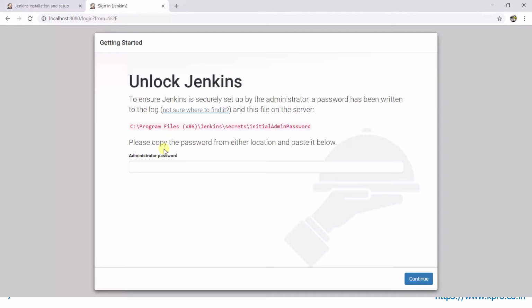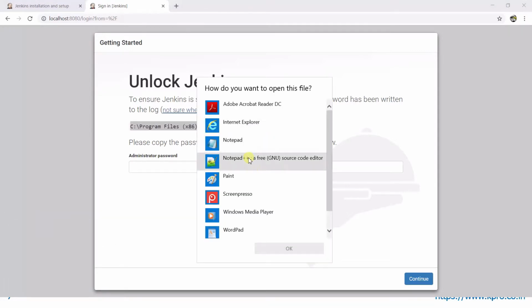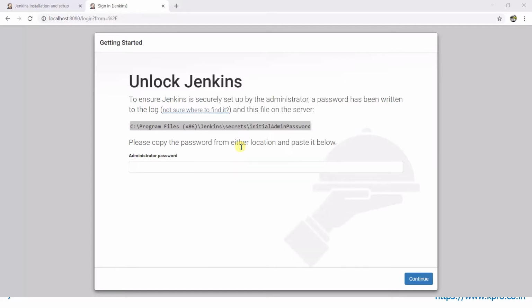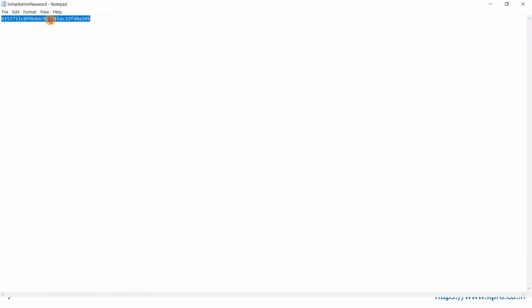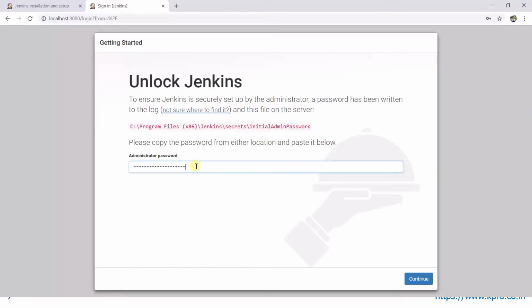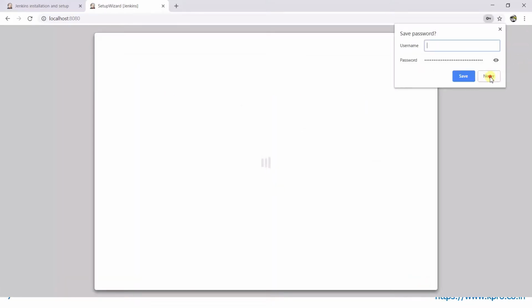Yes. So when you are accessing it the first time, it will ask you for a password. It is stored in one of the files in the installed location. We just have to copy that password and paste it in the text box. I am copying this one. Continue. Yes.